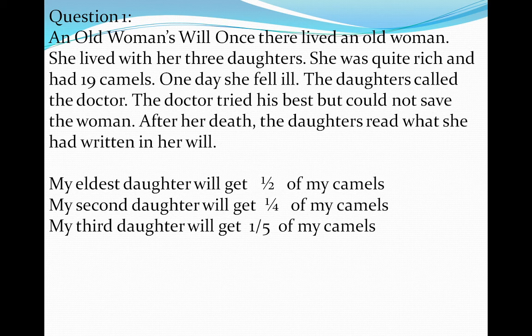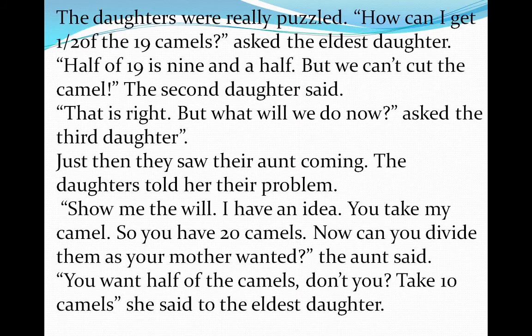My eldest daughter will get half of my camels. My second daughter will get 1/4 of my camels. My third daughter will get 1/5 of my camels. The daughters were really puzzled.